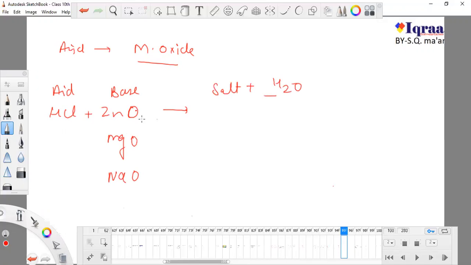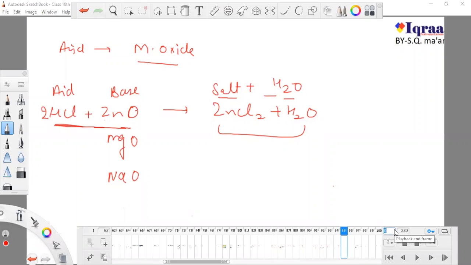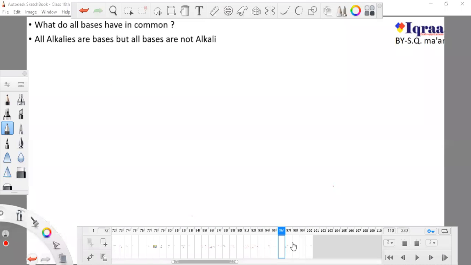So we can make salt. The products will be ZnCl2 plus H2O. You just need to balance this equation, and it will be clear. It will be 2, and yeah, that's all. So this is a salt and water. So we are done with what metal oxides and non-metal oxides are, and don't forget this.